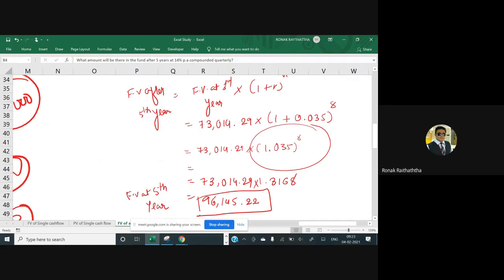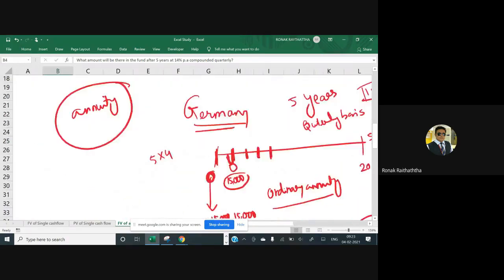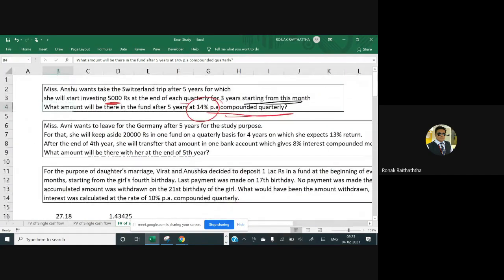Thank you, sir. Okay, good. Let's move ahead. Now we have the next question. Miss Avni wants to leave for Germany after 5 years for study purposes.